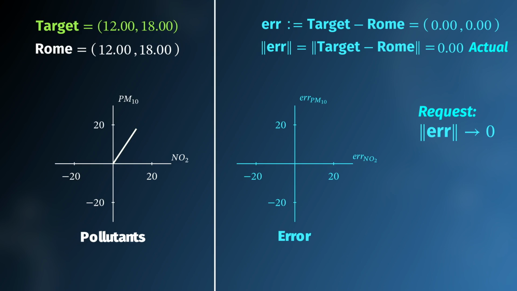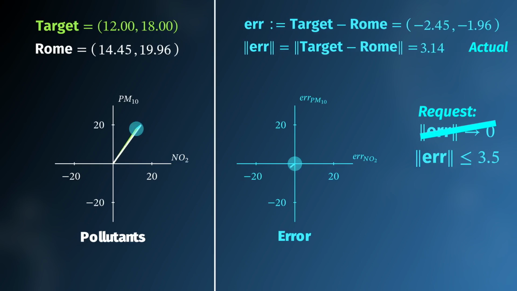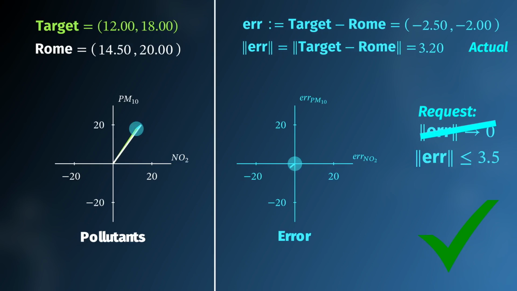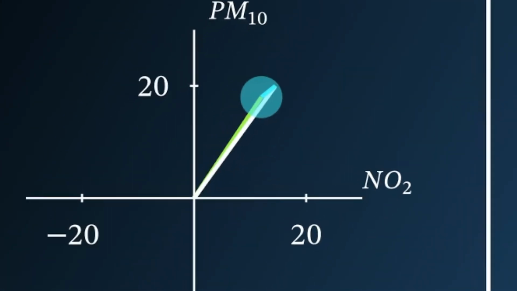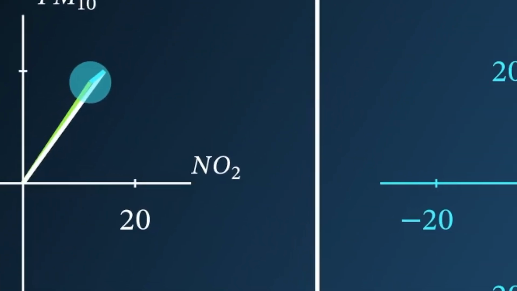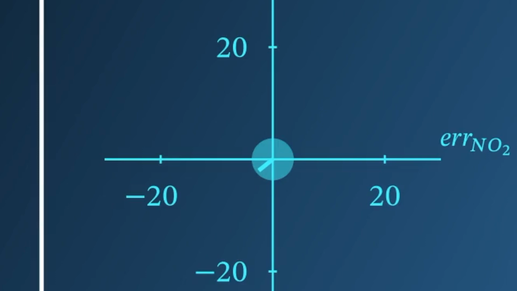However, sometimes you cannot get what you want, but being close enough is still okay. Graphically, that means that you are fine as long as the actual lies in a region around the target, or equivalently, that the error lies in a region around the origin.